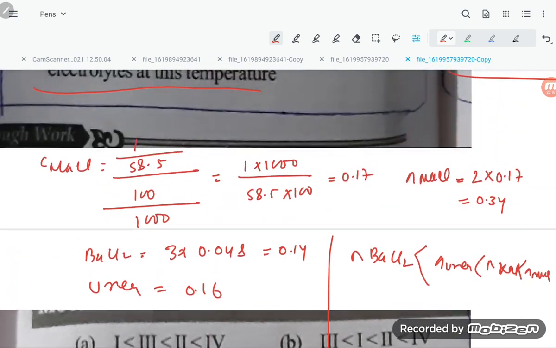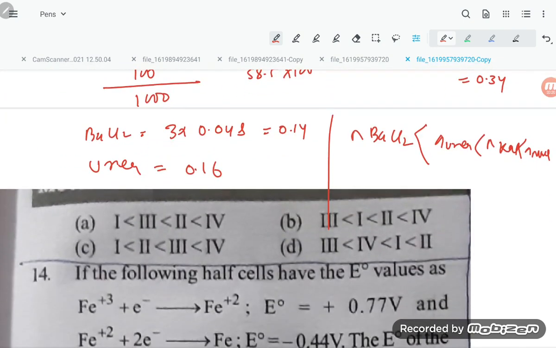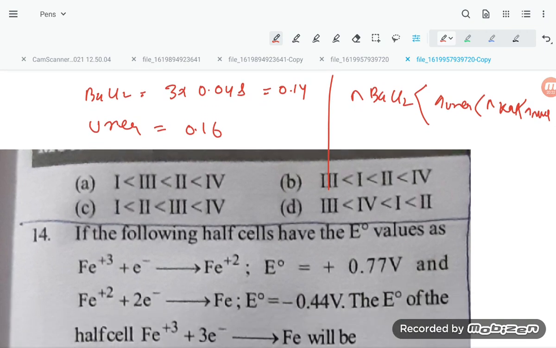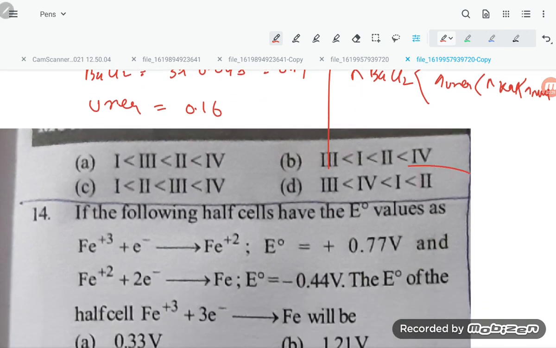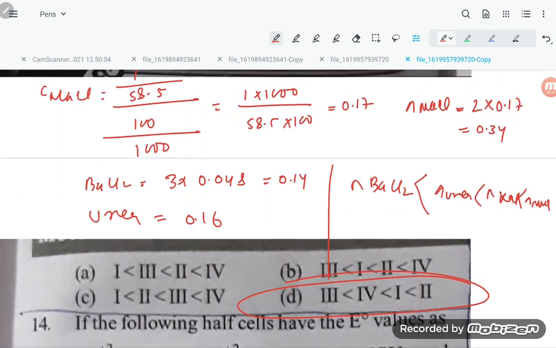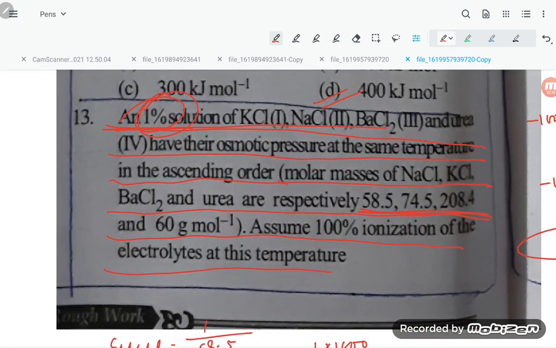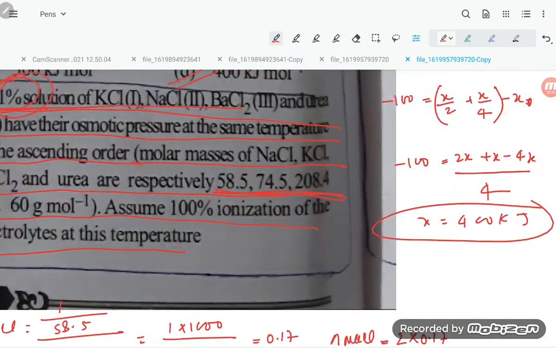So which is the correct order, students? If you see, the correct order is option D. So you need to solve it yourself, students. There is nothing very hard in this question, but it is a time-taking question, of course.